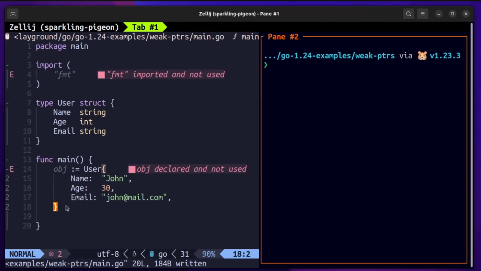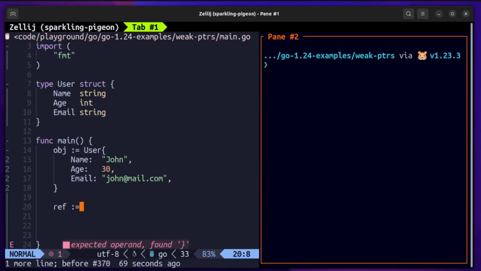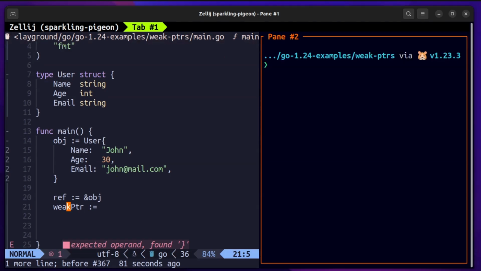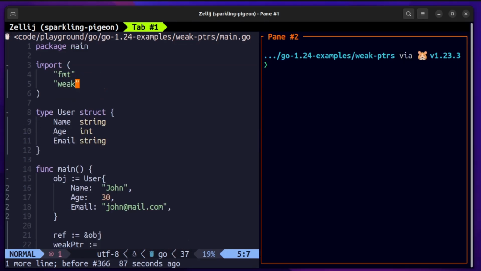So let us continue by extending this example where we just created a struct for user, and we created an instance of this user struct, storing it in the object variable. And now let us create weak pointers from it. So first I'll create a reference, that is a direct reference to the object by using ampersand object. This we discussed in the previous example.